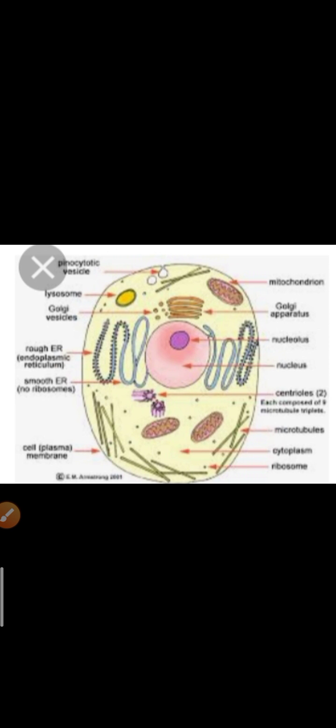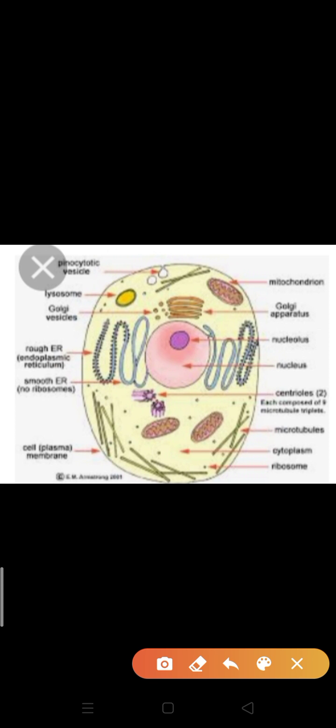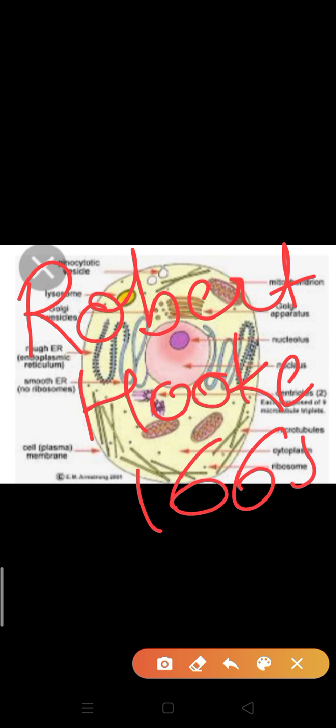So first thing which we have to remember about cell, that cell is firstly discovered by Robert Hooke, in 1665.